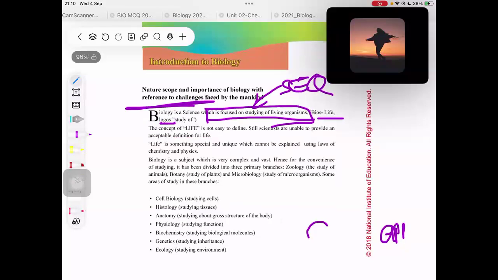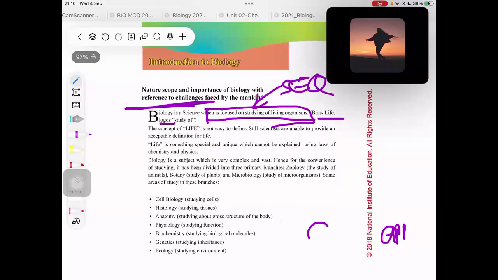So let's just go through the R, B, and C. The concept of life is not easy to define. Still, scientists are unable to provide an acceptable definition for life, right? So they won't ever ask you what is life because even scientists haven't provided a definition for that, right? Life is something special and unique and which cannot be explained using laws of chemistry and physics. So we can't basically explain life using chemistry and physics, right?